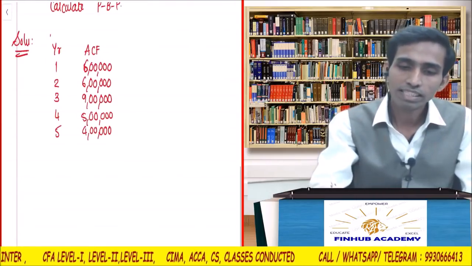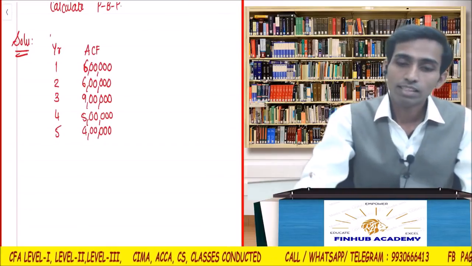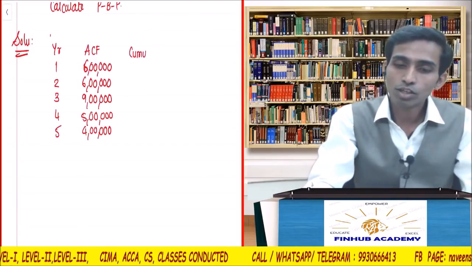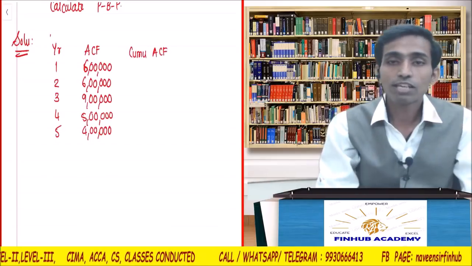Okay, I have copied the year and the cash flows, correct? Now what I will do is I will take cumulative because the cash flows are not the same, right?